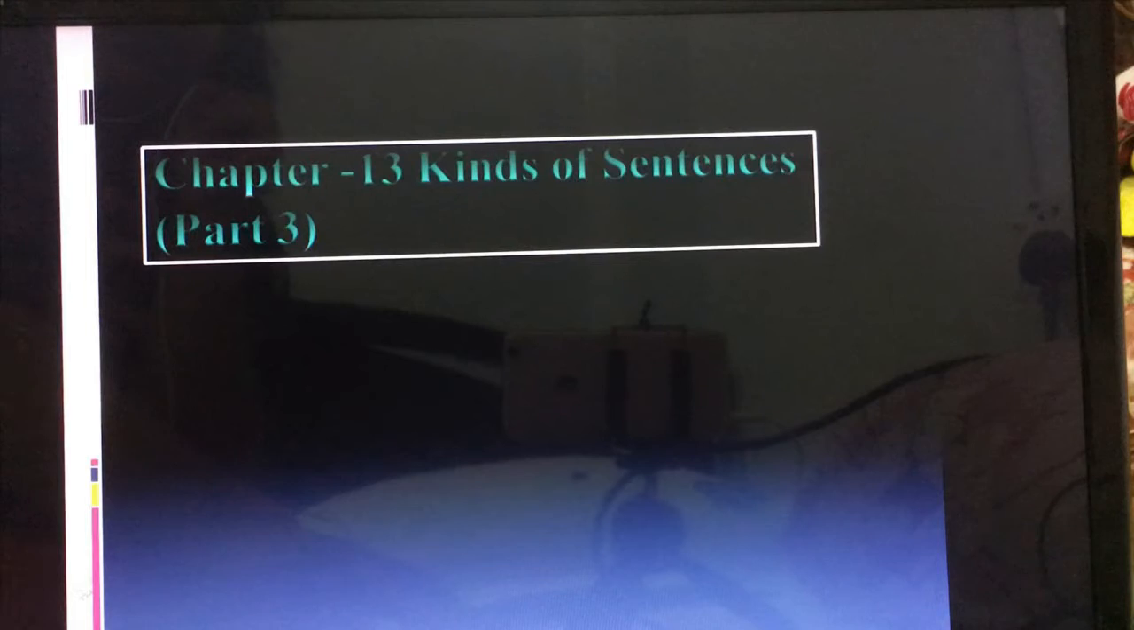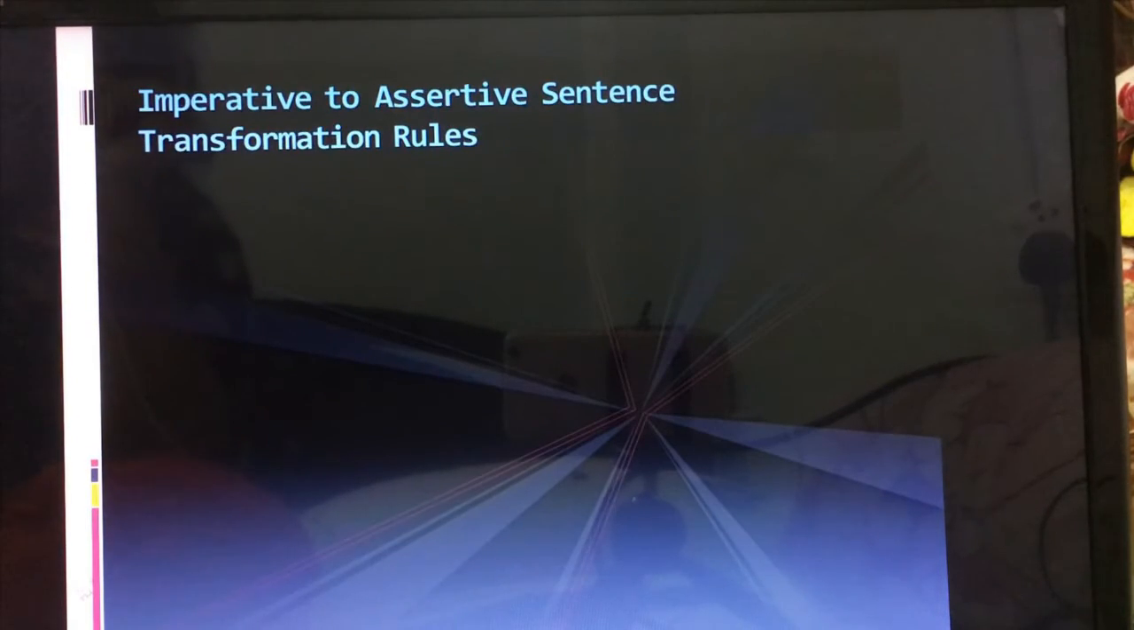Now today we are going to learn about something more of transformation. So let's see, imperative to assertive sentences. So we know that imperative sentences are those sentences which certainly give us command or order, advice, and request. Those sentences, if we are changing them to assertive, that means declarative sentences, there are some rules for that, and let's see what they are.